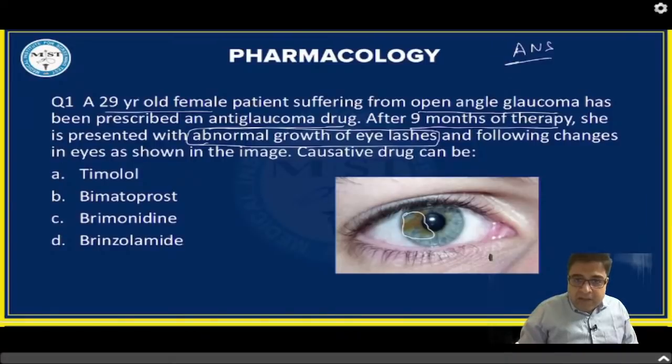So her iris color is normal, the iris color is blue in this case, but she has got some brown patch in between. So now the color is irregular, asymmetrical. We call it heterochromia iridis. Heterochromia means different colors, a mixture of colors, and it's a problem of the iris. So there are 2 side effects given in this question. The first is that the medicine has caused abnormal growth of eyelashes. Number 2, there is heterochromia iridis, that is a different color of the iris.